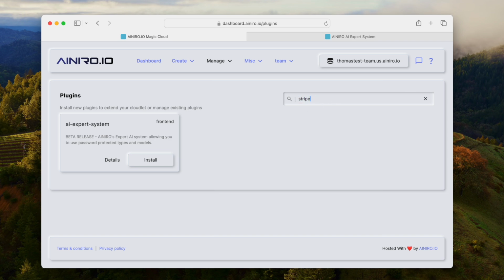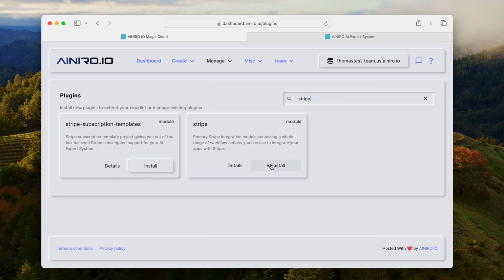Then you need to install 2 Stripe modules that integrate with Stripe. Then you need to configure the system. There's going to be a link in the description of this YouTube video to where you can read about how to specifically configure it. I can't show you my configuration because it contains sensitive information like keys and tokens.